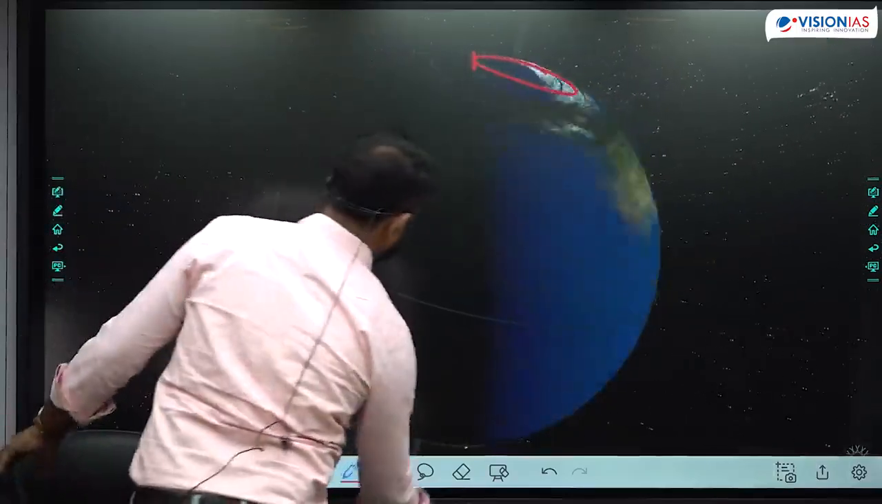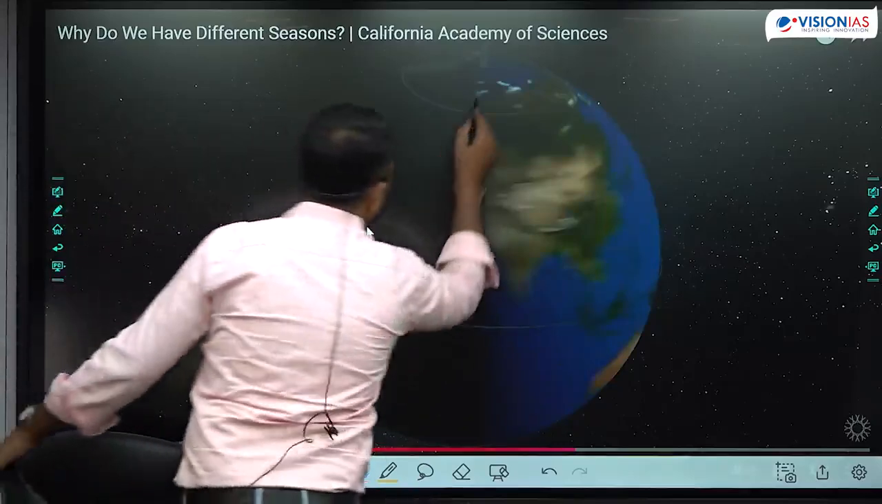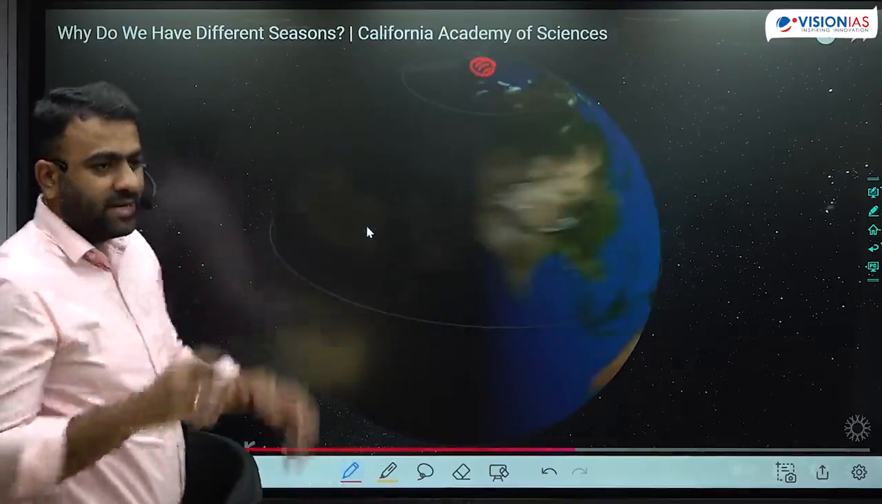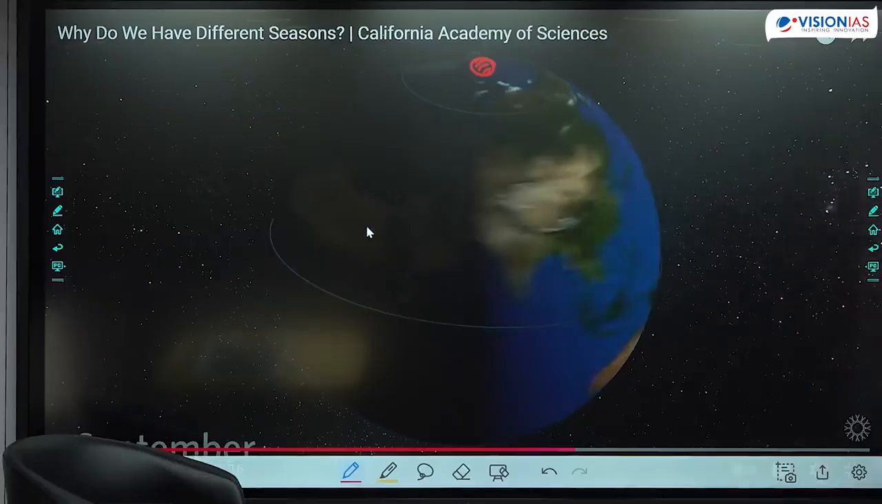Can you see? Only this much region is exposed all the time. The area of polar day is decreasing. From the peak summer, as you come towards the equinox, it starts to decrease. Same is the case with polar night.